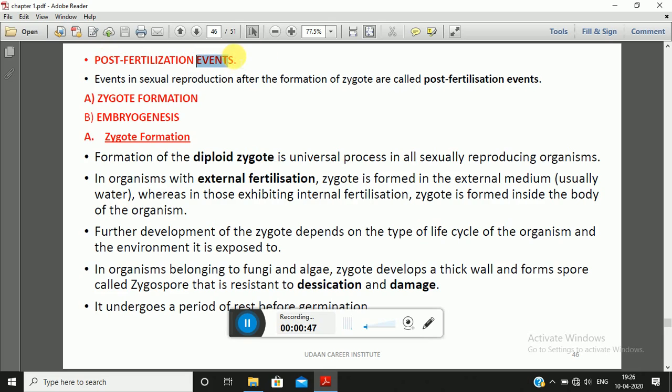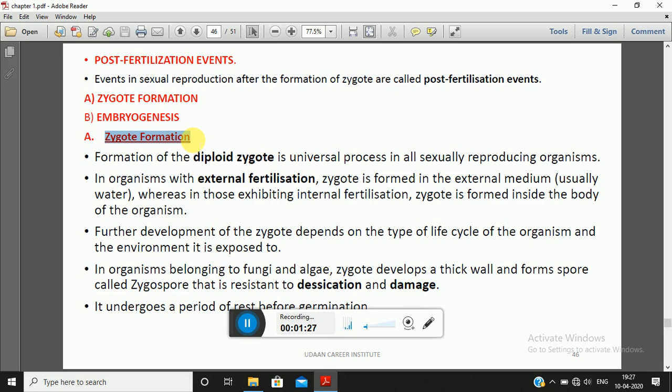These are the events which happen in sexual reproduction after the process of fertilization, and that's why they are known as post-fertilization events. The events in sexual reproduction which are taking place after the formation of zygote, that is after the fertilization step, they all are known as post-fertilization events. So here it consists of two different events occurring in post-fertilization, that is zygote formation and embryogenesis. So here the first event is zygote formation.